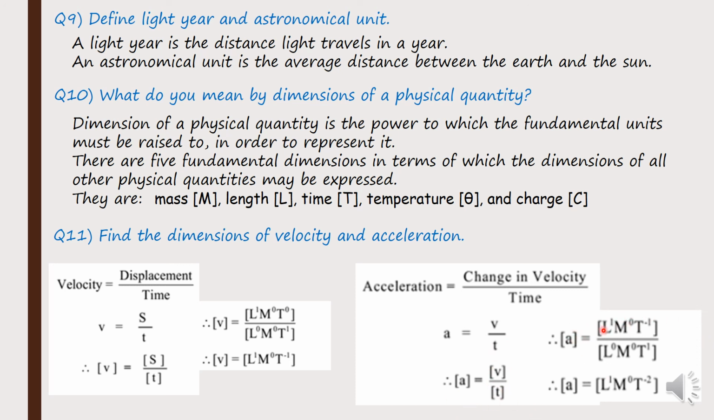Dimension of acceleration. velocity को दिखाएको हामीले L1 m0 t to the power minus 1 divided by dimension of time L0 m0 t1 अब यसलाई माथि लाँदाखेरि चाहिँ L1 हुन्छ m0 t to the power minus 2. So the dimension of acceleration is given by L1 m0 t to the power minus 2. Alright, so these are the two things which we discussed.